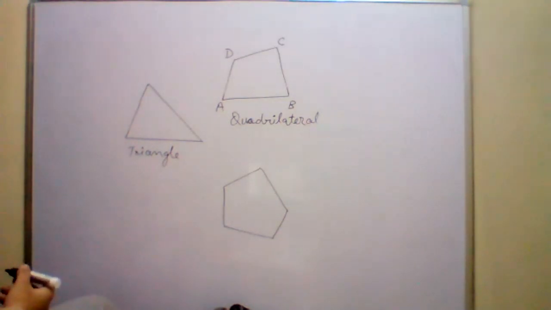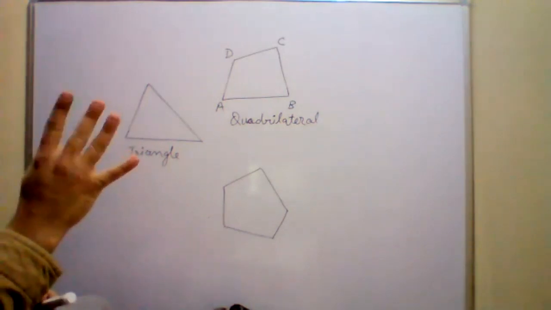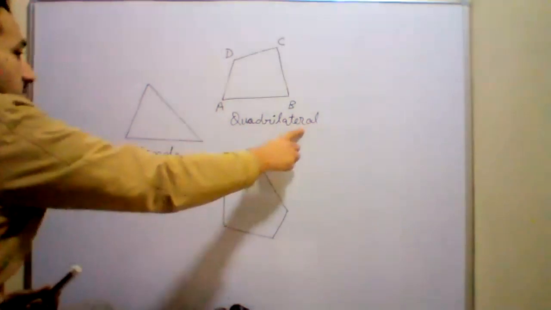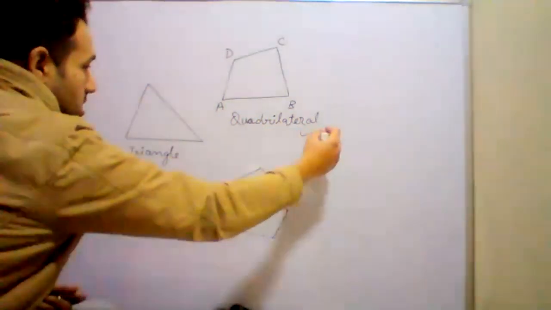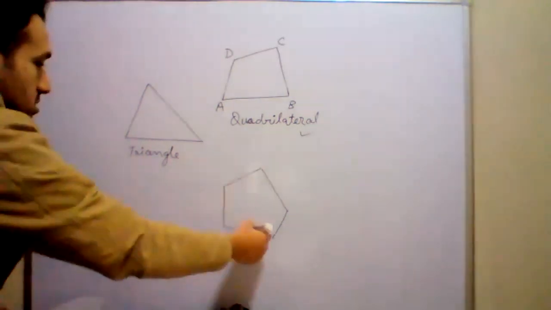A polygon with 4 sides can also be called a quadrilateral. Very good. A polygon with 4 sides is known as a quadrilateral. A polygon with 5 sides is called